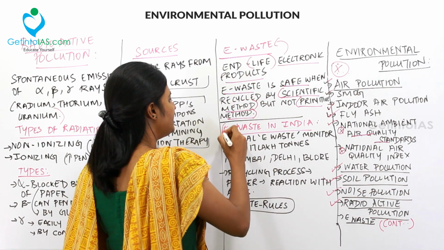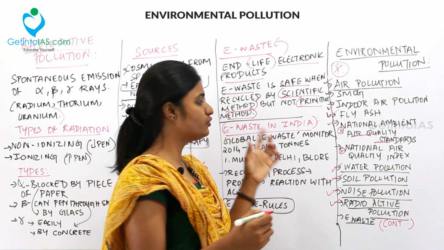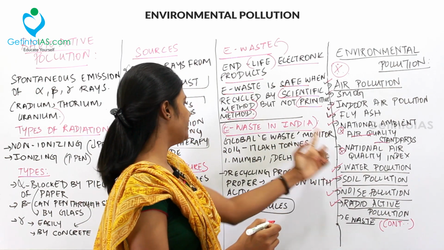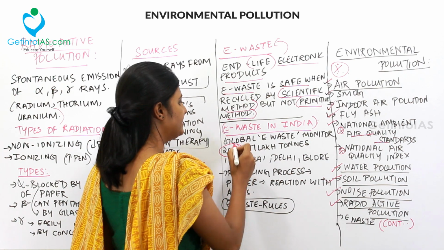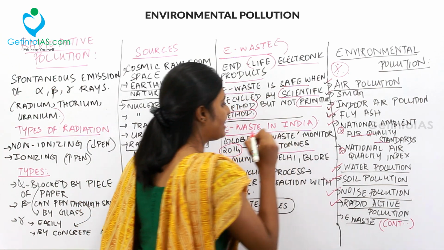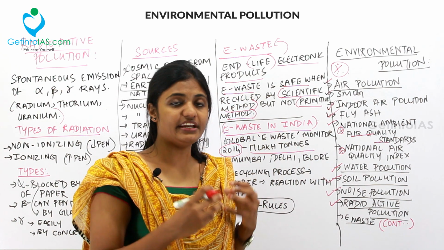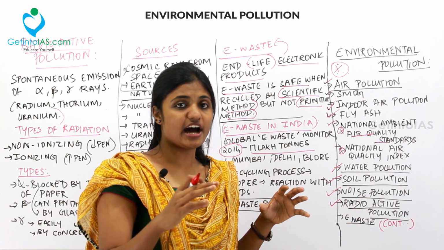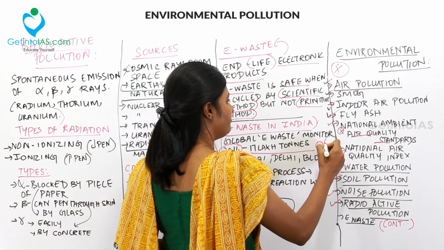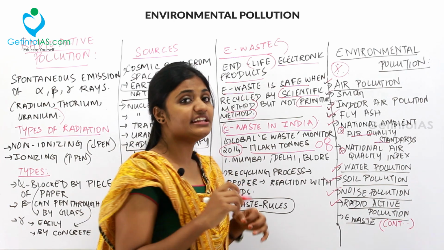And then coming to the e-waste in India. According to the Global E-Waste Monitoring Report of 2014, nearly 17 lakh tons of e-waste is found in India. This was just a rough figure, but when comparing each and every state, it will be more than 17 lakh tons.